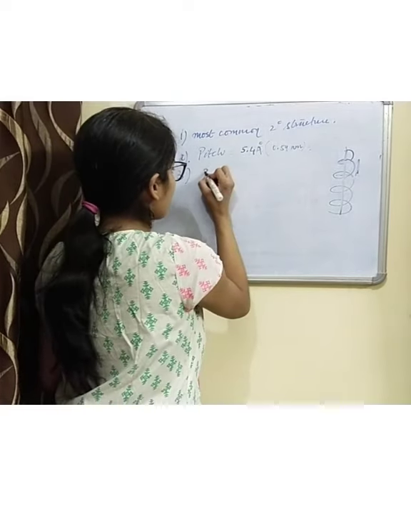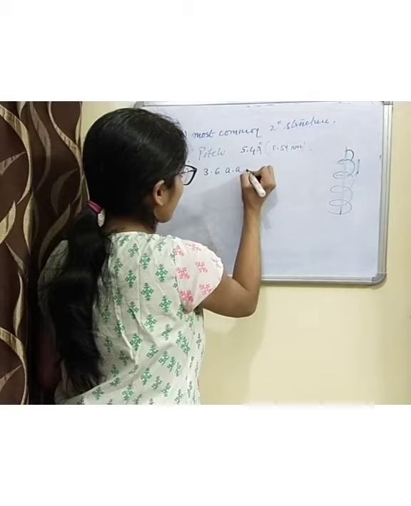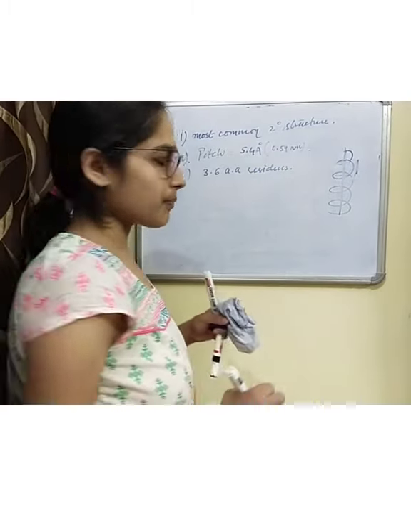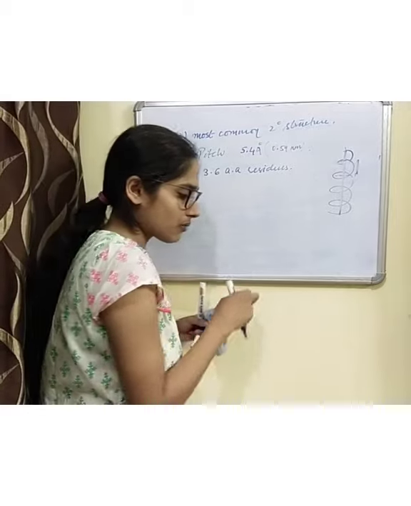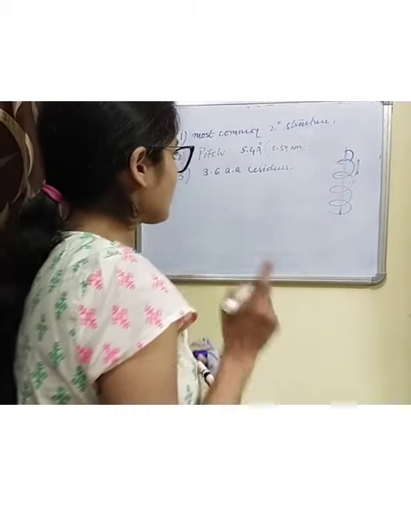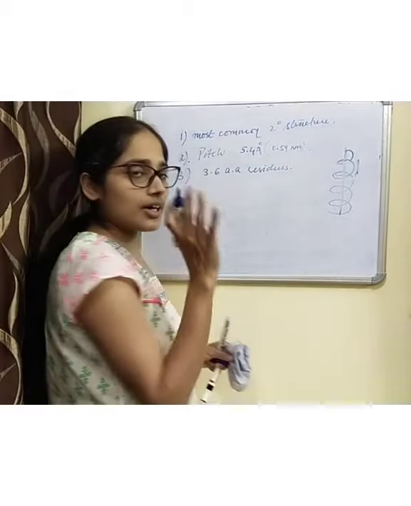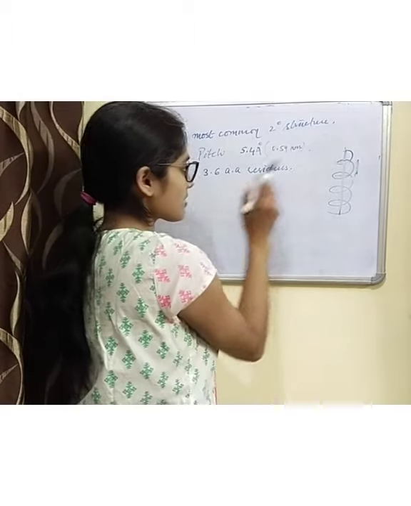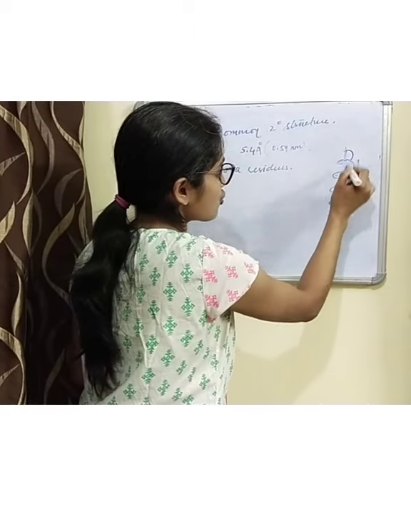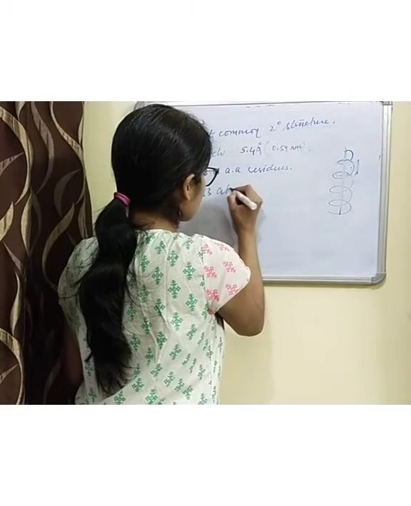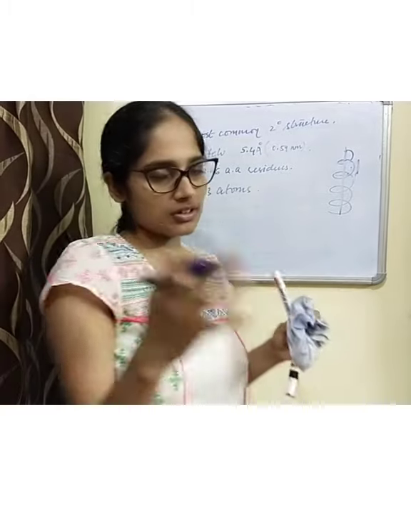every turn will have 3.6 amino acid residues present. Then there are 13 atoms in each turn, with carbon, hydrogen, oxygen and all.